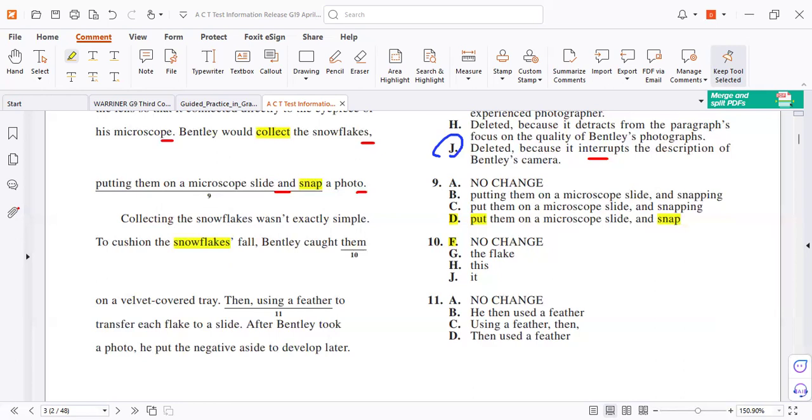Letter A. So 11, it's not A. Why is it A? If you read carefully, this is a fragment. Check. Do you have subject and verb?